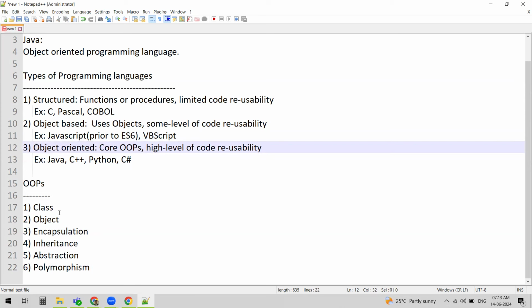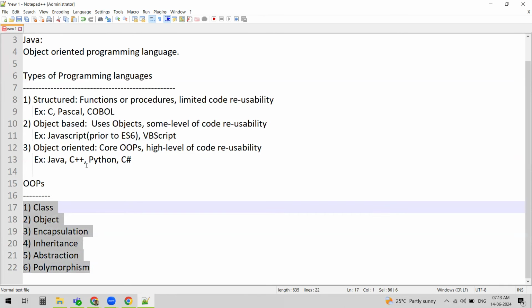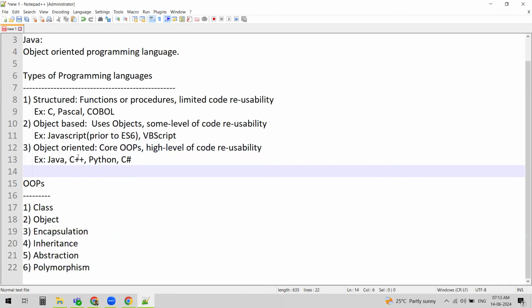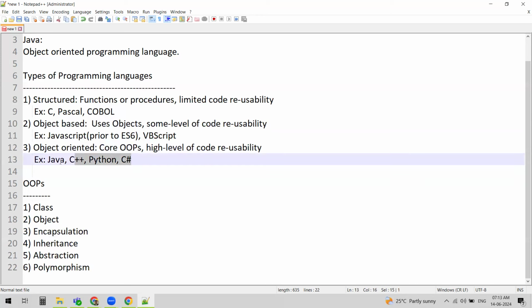As we have classes and objects, we can reuse the code at multiple places. So we can say Java is a pure object-oriented programming language, as Java supports all the OOP concepts. Not only Java, C++, Python, and C# also come under object-oriented programming languages.